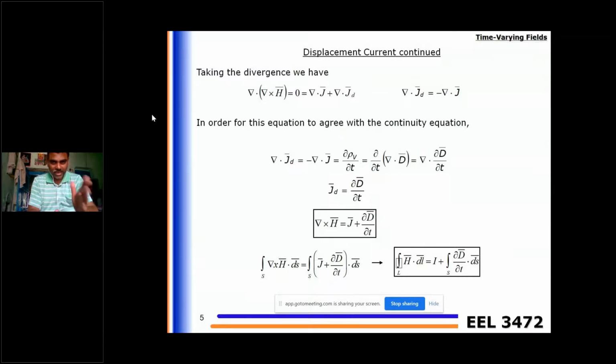Using Gauss law, del dot D is rho V. So based on that, del dot of dou D by dou t is del dot JD, and accordingly the displacement current density JD is dou D by dou t. So the modification of the Ampere circuital law by including displacement current density is given by del cross H is J plus dou D by dou t.